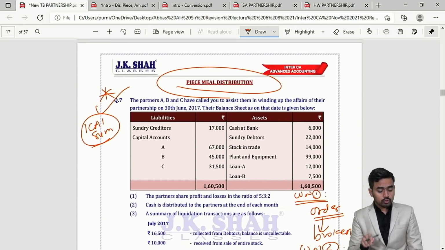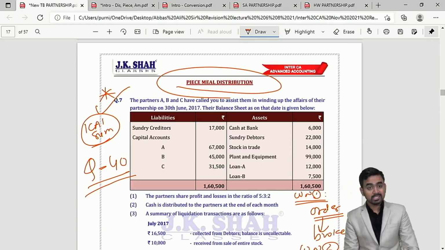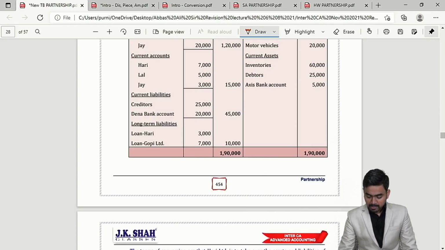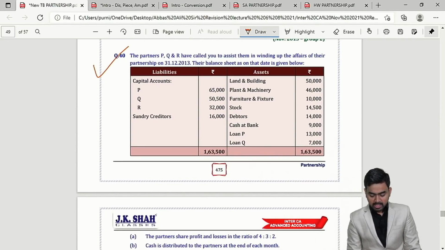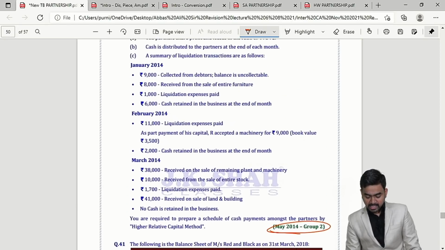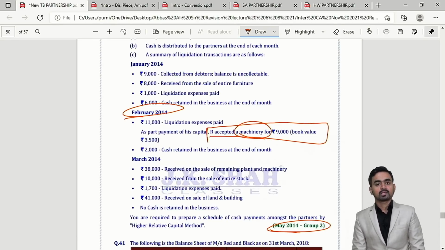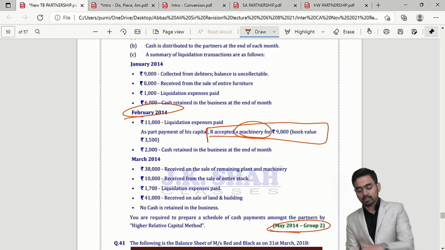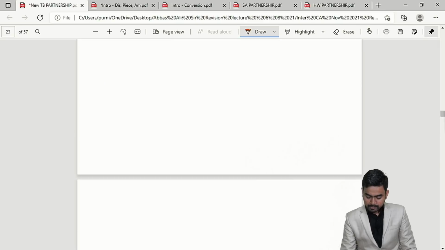If you want to solve a similar sum, you can check question number 40 from the JK Shah Classes material. You want to see similar question number 40? Please check over here. This is question number 40. See, same sum, May 2014 exam, and over here in the month of February, after deciding the order, R took over the machinery. Then the order will change. You have to find out the new order. Okay. So question number 40 you can see for the same.